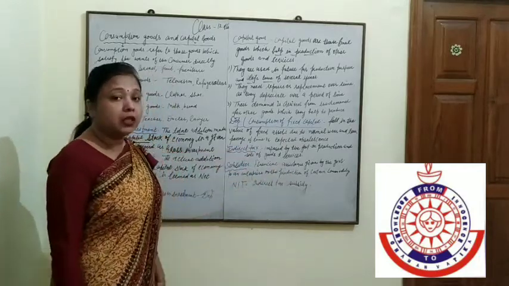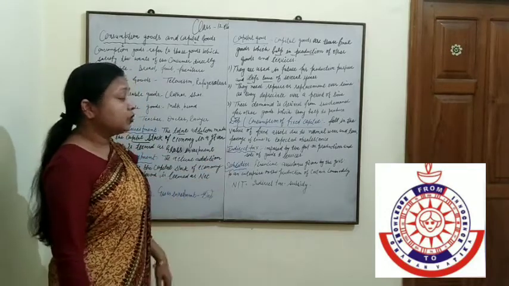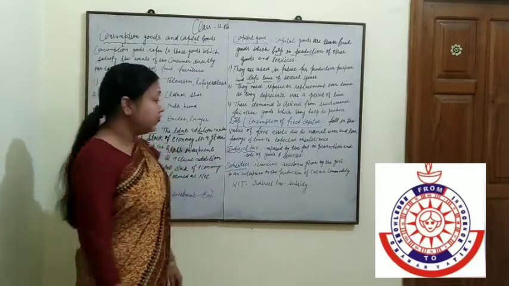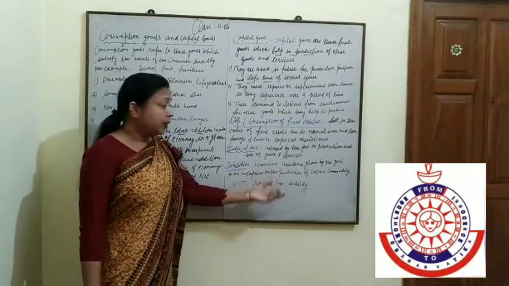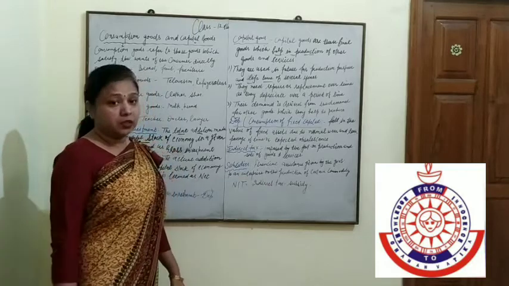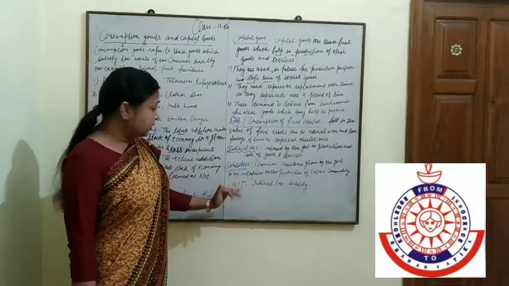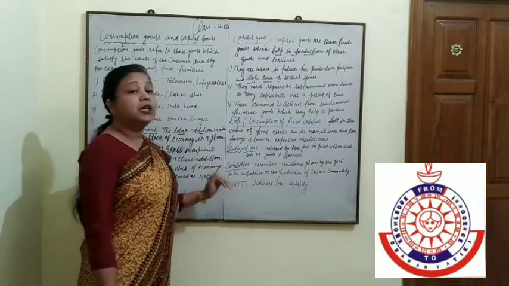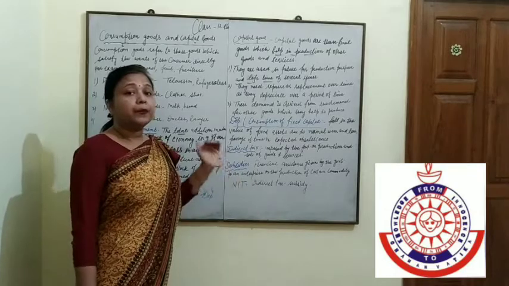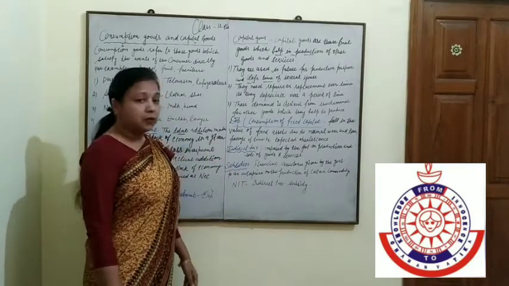And subsidies are financial help given by the government to enterprises on the production of certain commodities. Net indirect taxes means indirect taxes minus subsidy.